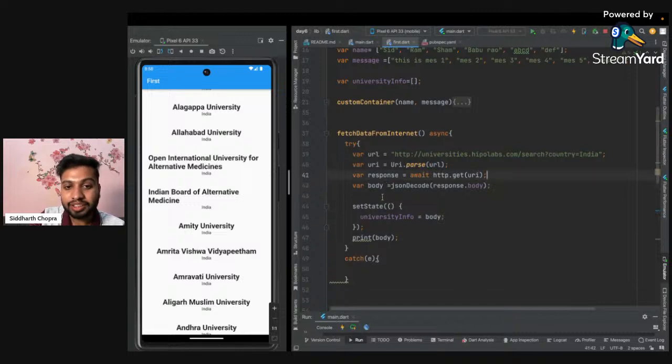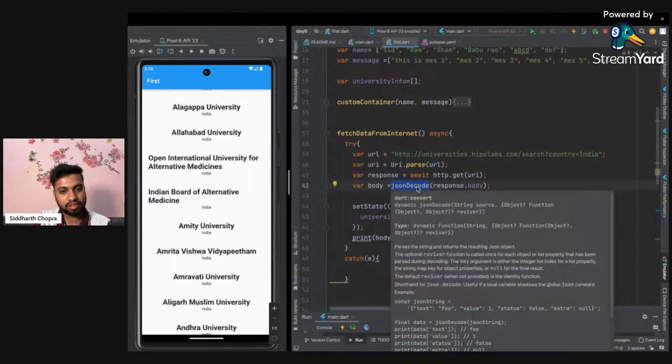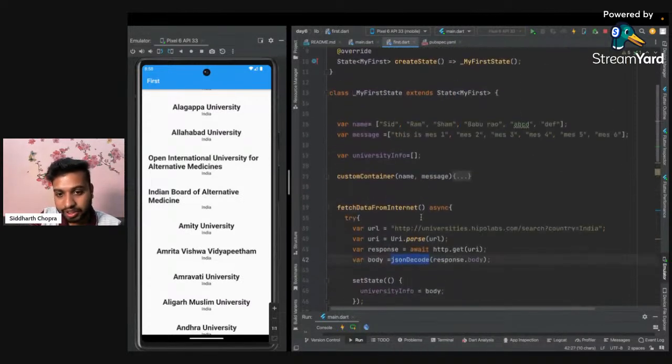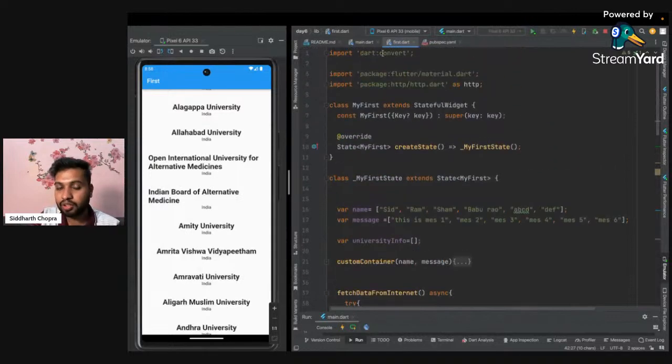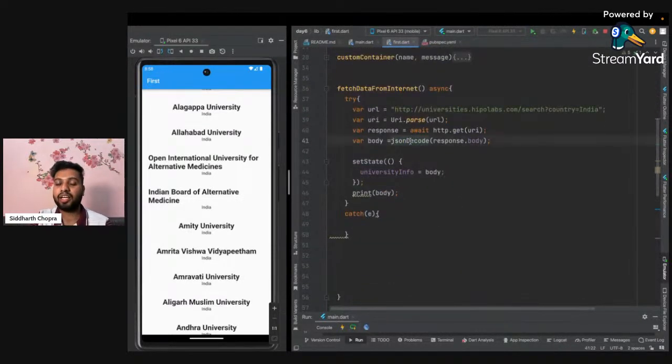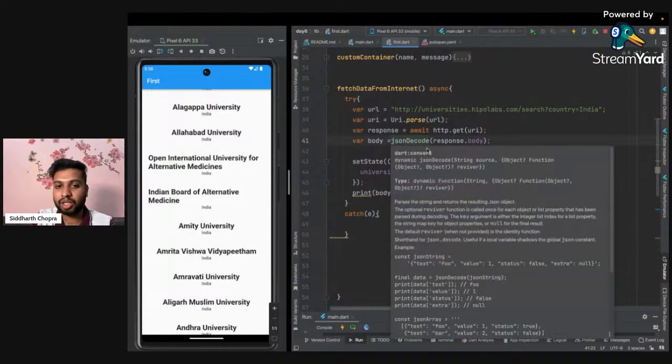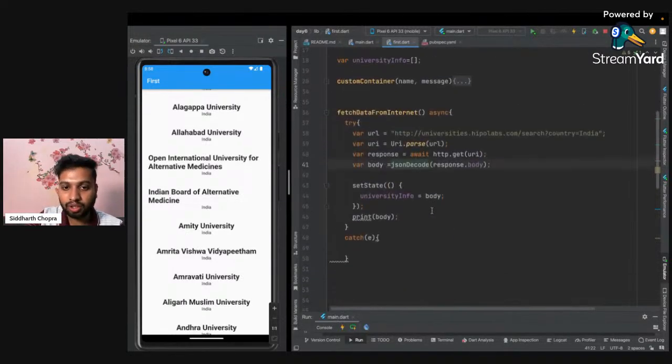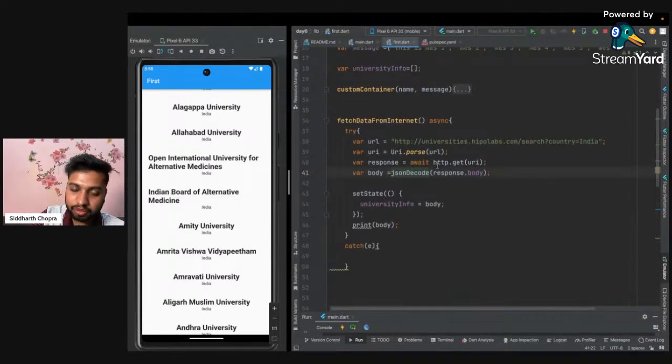And then the response dot body is of JSON type. So we have decoded the JSON with another function. Dart already has this function available. Okay, and even this function is imported: dart.convert, which is already available in the Flutter SDK. As soon as I type JSON decode, it automatically imported the Dart converter. And then we have set state the value inside the university info.